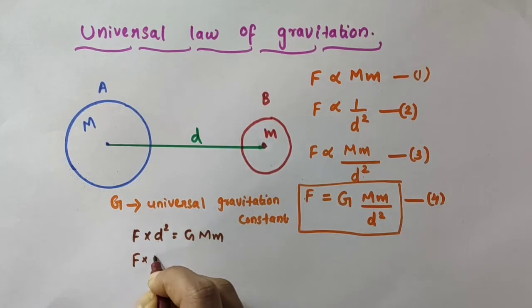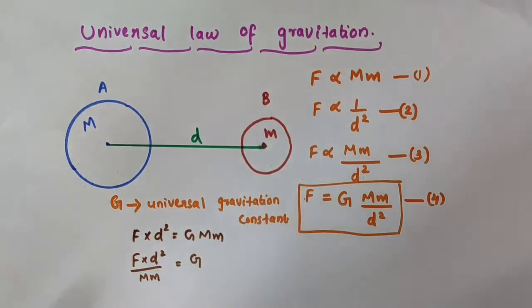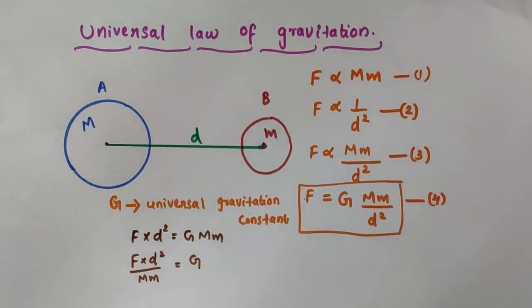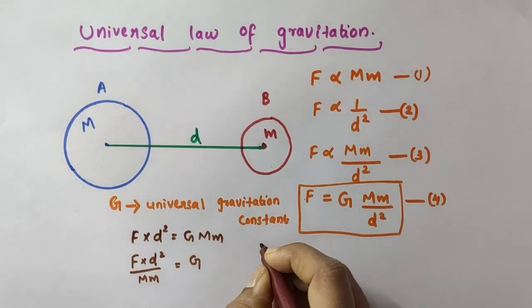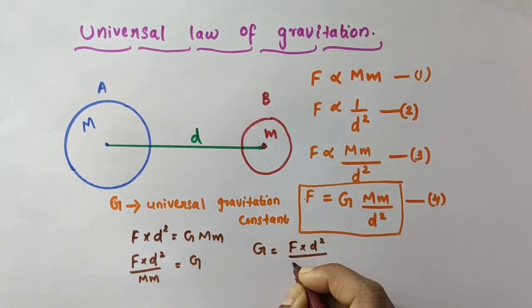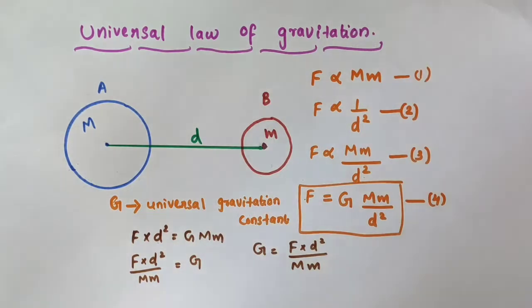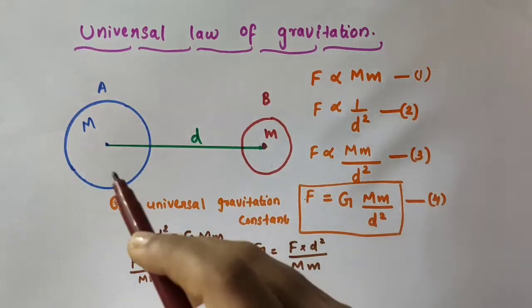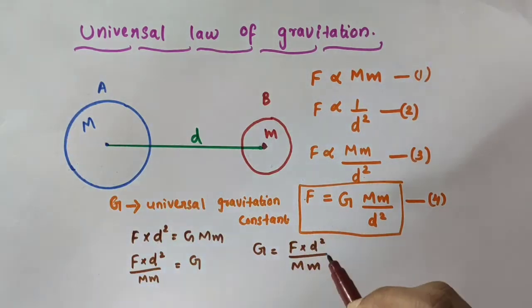So F into d square divided by M into m is equal to G. So we got one expression for G now. G is equal to F into d square divided by capital M into small m, where capital M is the mass of this object A and small m is the mass of the other object.